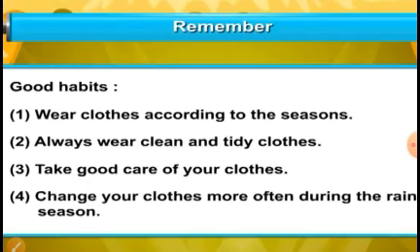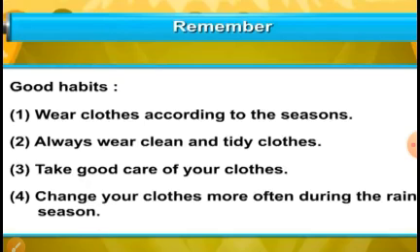Children, what will happen if you don't wear proper clothes in a proper season? For example, in winter season, if you wear cotton clothes, what will happen? You may get cold strokes and you may fall sick. In summer season, if you don't cover your body, then also you may get heat strokes and fall sick. In rainy season, if you don't cover your body with a raincoat, which is made of a waterproof material, you will get wet and may fall sick.